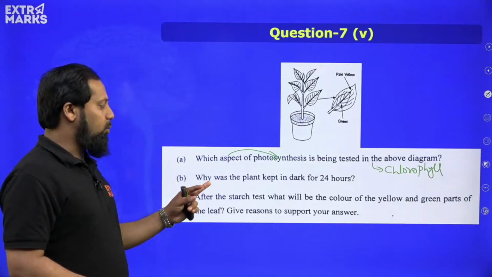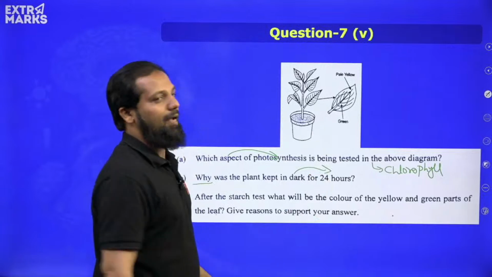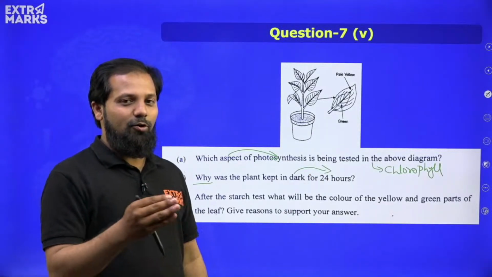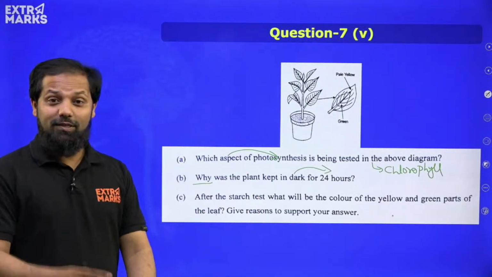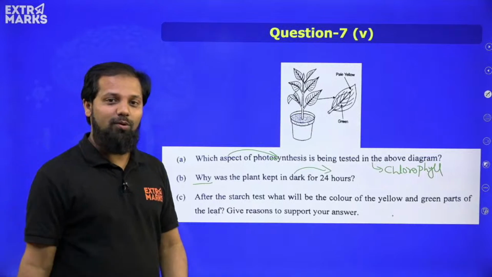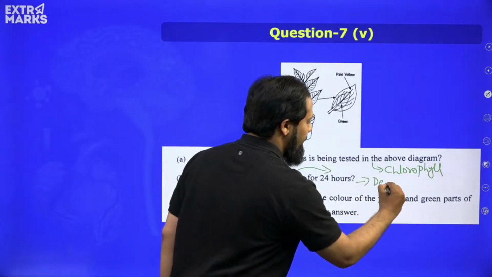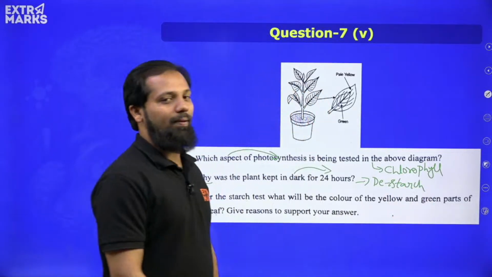Second, question B, why was the plant kept in dark for 24 hours? Anybody who is able to give the answer? Because again, this statement we have been using continuously, right? Yes, very true. Destarching. We are making the plant use the starch that is available in the plant.